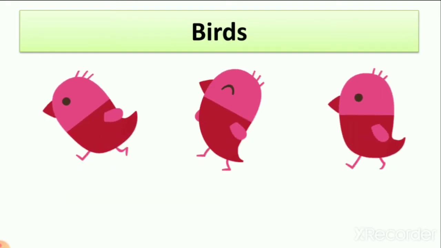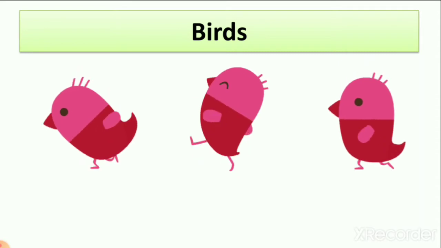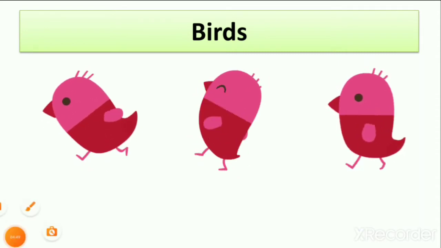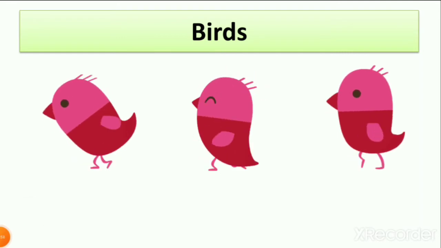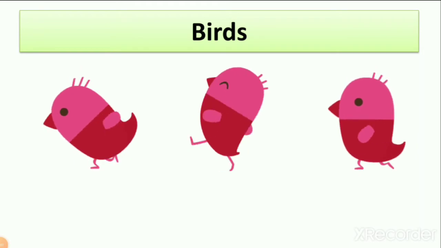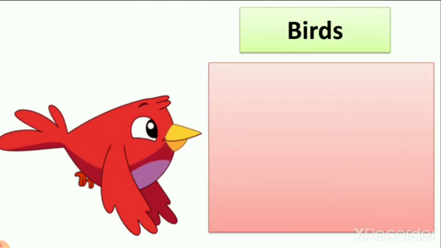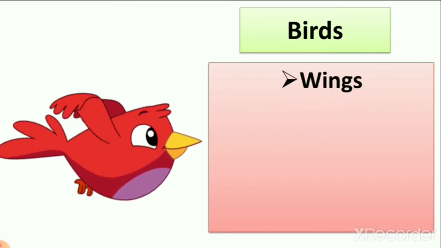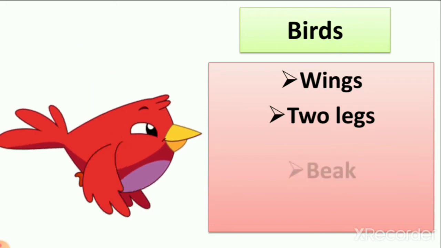First we learned about birds, that birds are animals with wings. Here you can see the picture of birds, that they have 2 legs, two wings and one beak. They have no teeth. So what are birds? Birds are animals with wings, two legs and a beak.